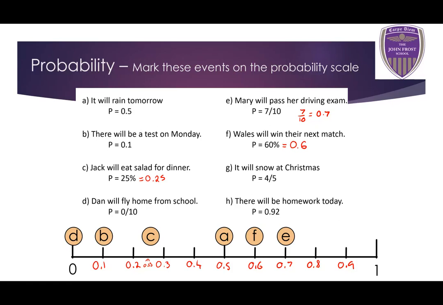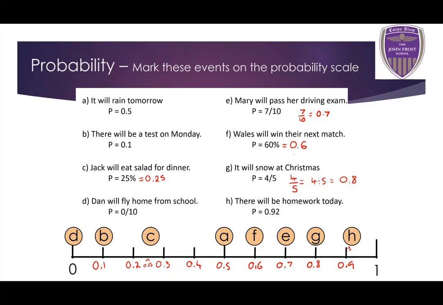G, it will snow at Christmas. We can solve this by simply solving the fraction 4 over 5. It's the same as doing 4 divided by 5, which is 0.8. And we can see event G would go on 0.8. And for H, there will be homework today, 0.92. That is just going to be ever so slightly further ahead than 0.9, and there it is.